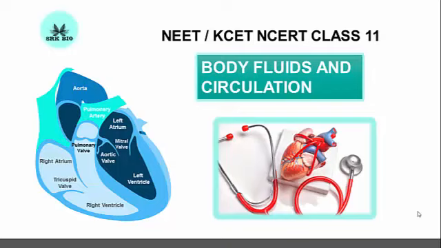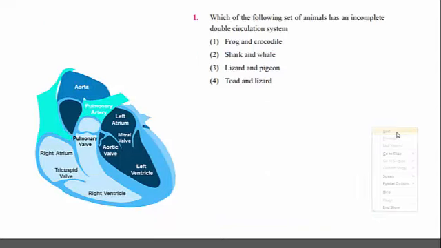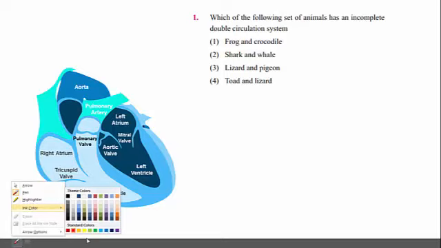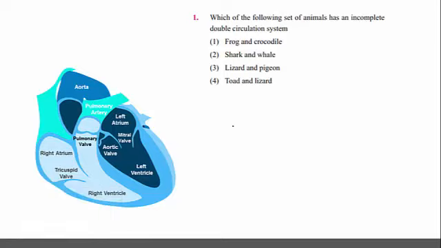In this video, I am going to discuss some multiple choice questions on the human physiology topic, body fluids and circulation. So let us move to the questions. Here is the first one. Which of the following set of animals has an incomplete double circulation? So, what is the reason for incomplete double circulation, or when does incomplete double circulation occur?